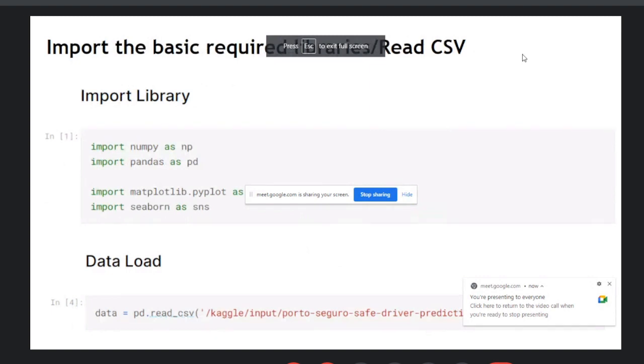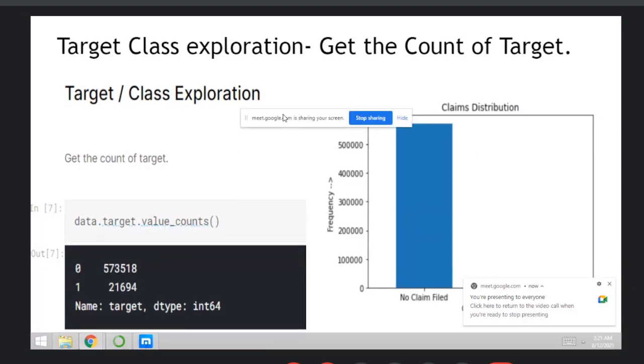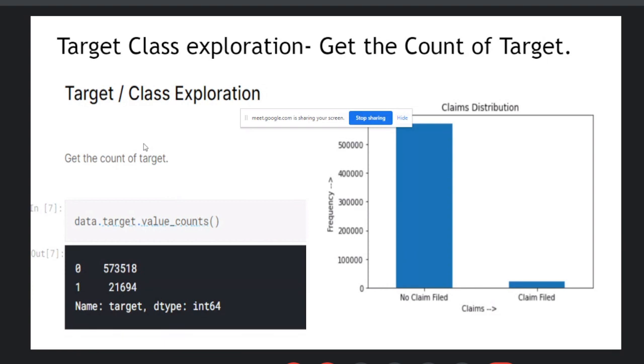Now first import the libraries, then import the dataset. Next, target class exploration: get the count of the target or visualize the target, with data.Class.value_counts. You can check how many zeros and ones there are, and check whether the dataset is balanced or imbalanced through the ratios. It has a huge number of records, and this is actually a fraud detection, classification problem. You can use logistic regression here.